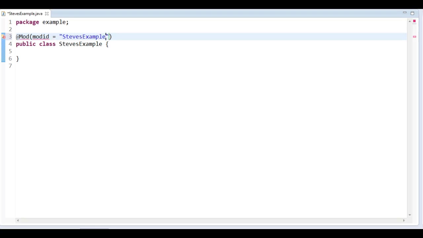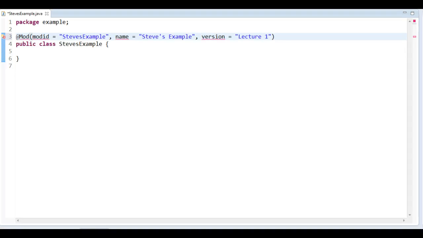like that. So that's going to be what we refer to this mod as, but we also might want to have a proper name for it. How do we do that? Well, what we need to do is give it a name. And finally, we want to set the version. Usually when you set a version, you would probably use something like 0.1.23b, like version alpha 2f, something like that.